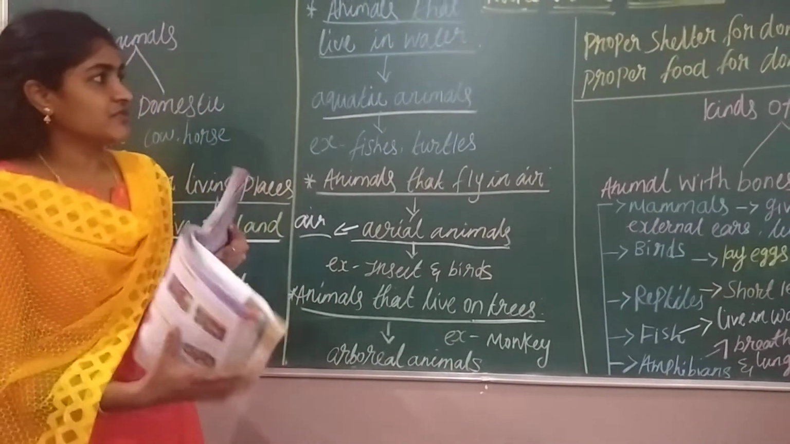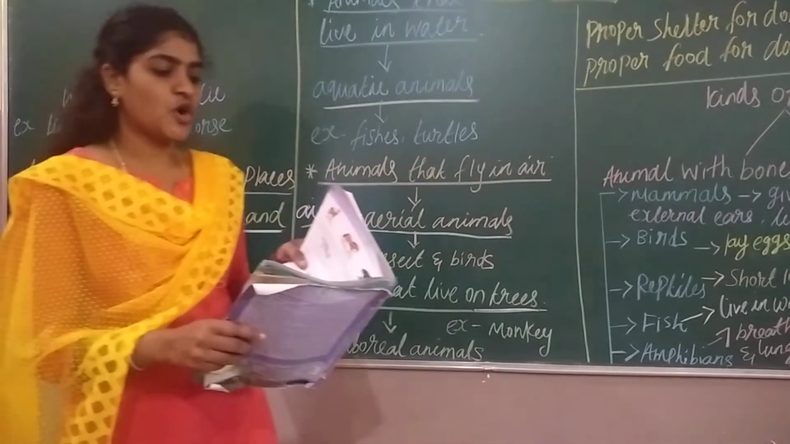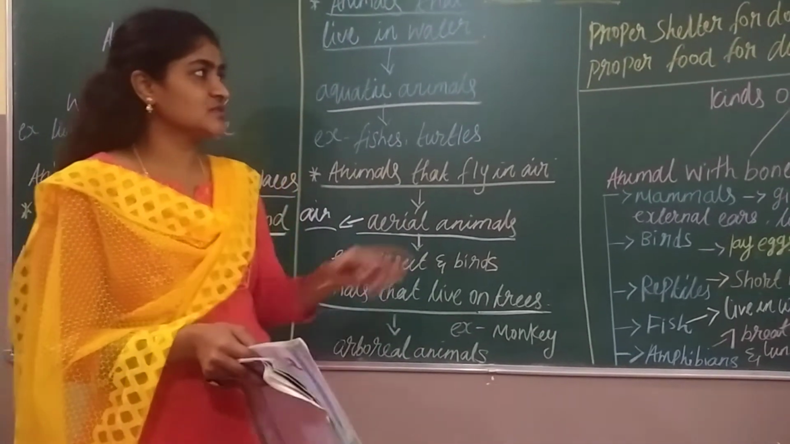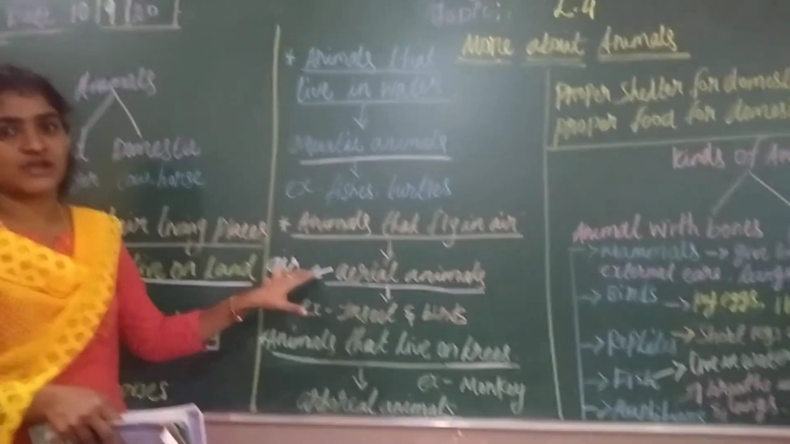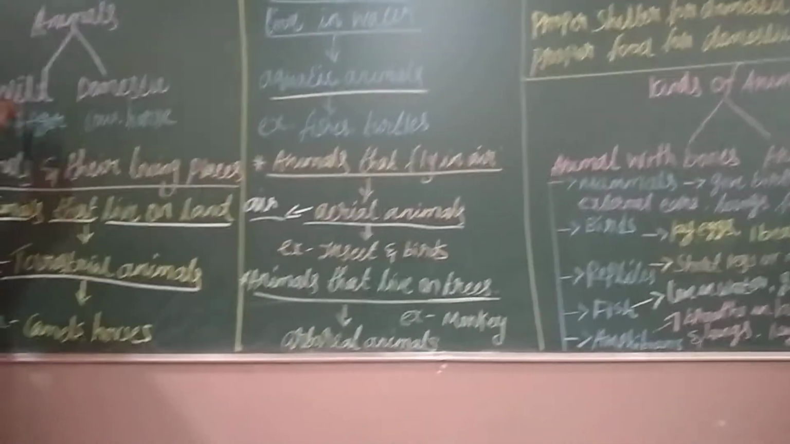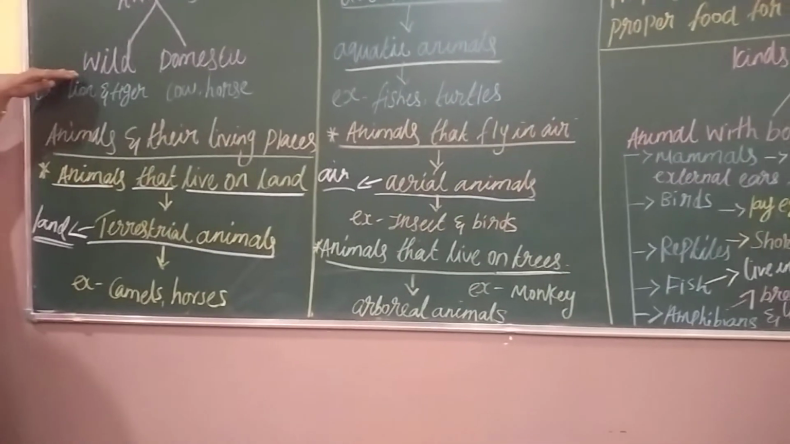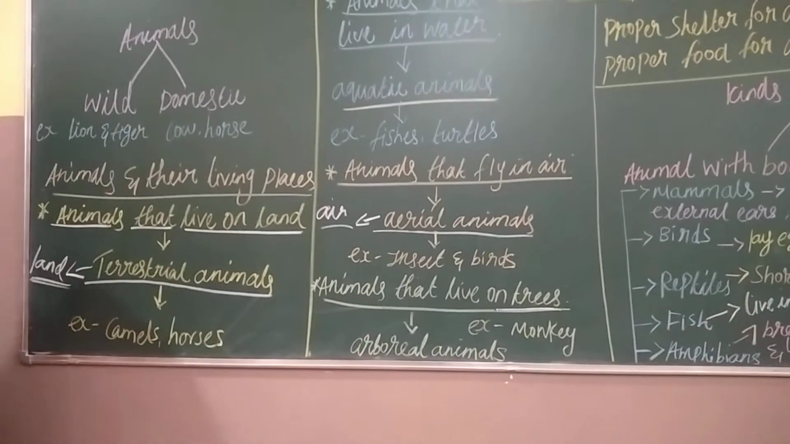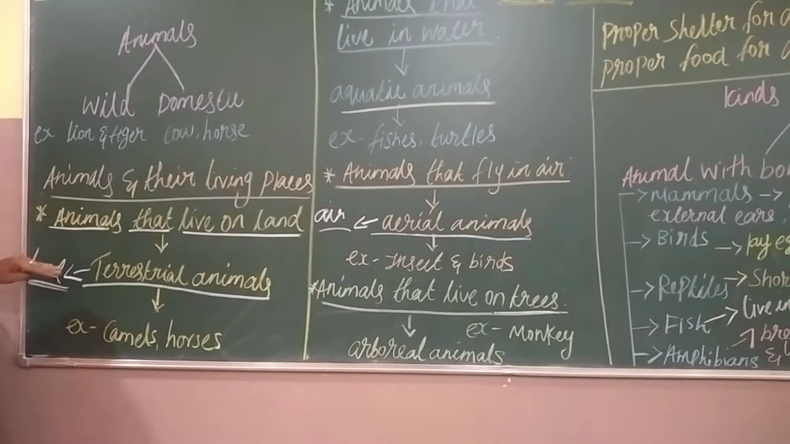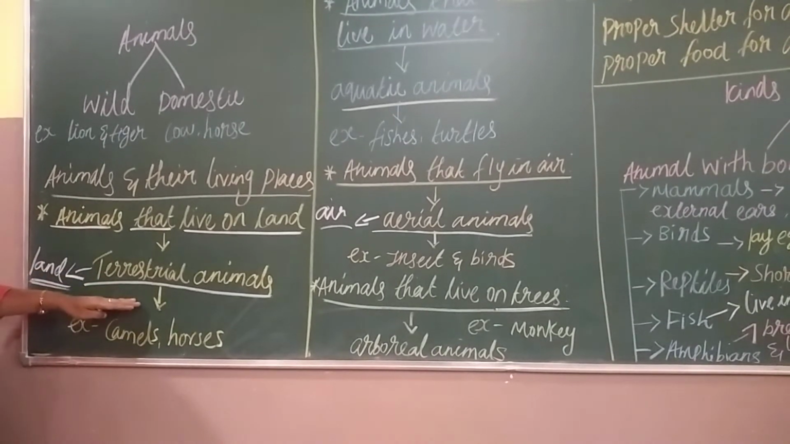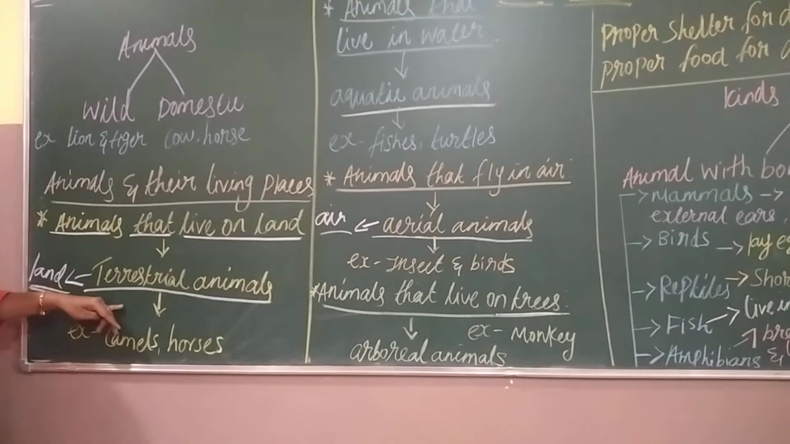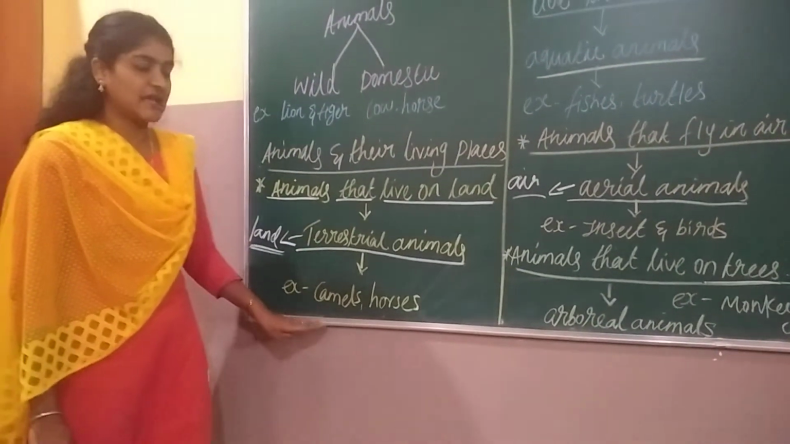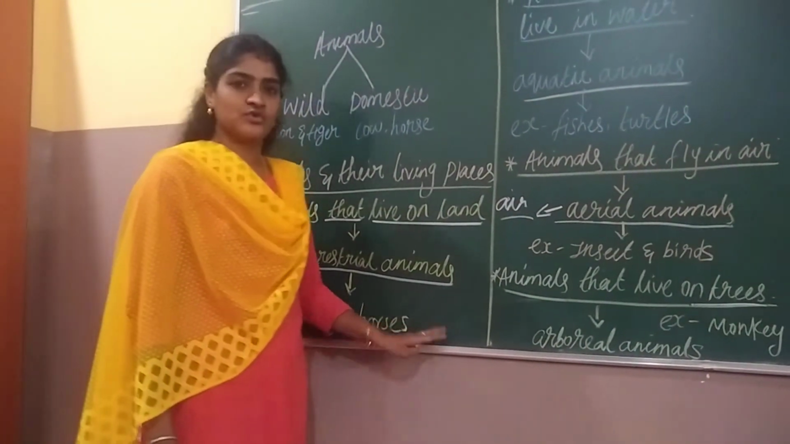And the next topic we are going to see is shelter and domestic animals. Before that, I am going to give a small recap of this. Animals are majorly of two types, wild animals and domestic animals, and based on their living places... domesticated animals. Examples: camel, horse, cow, goat, sheep.